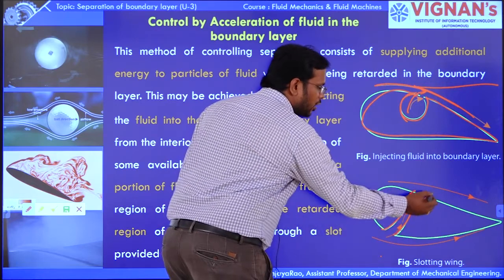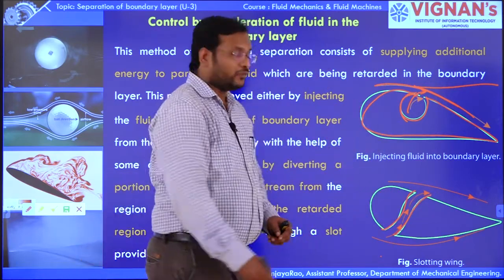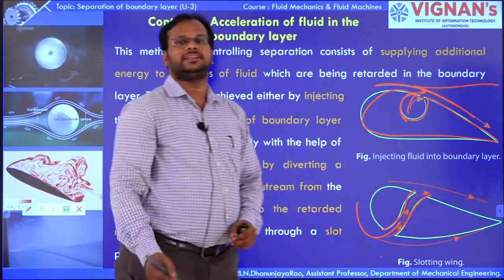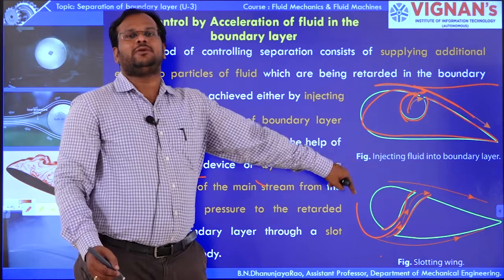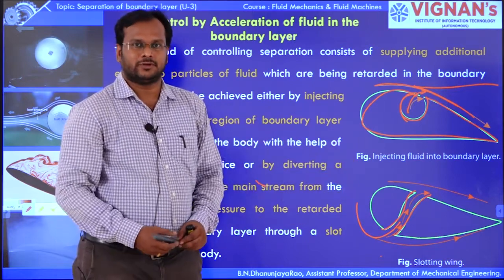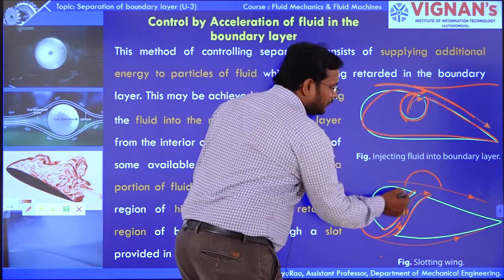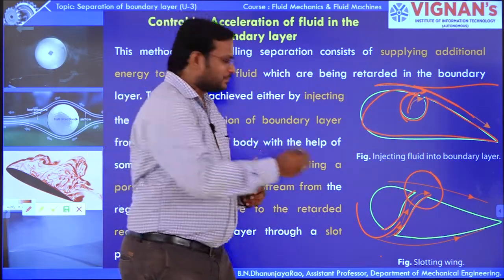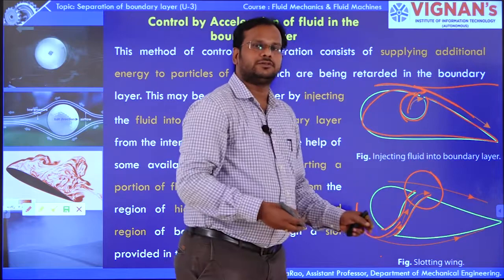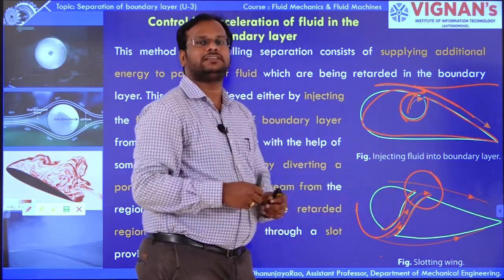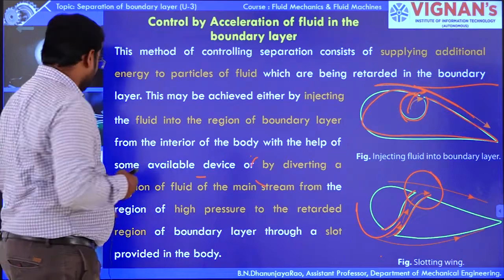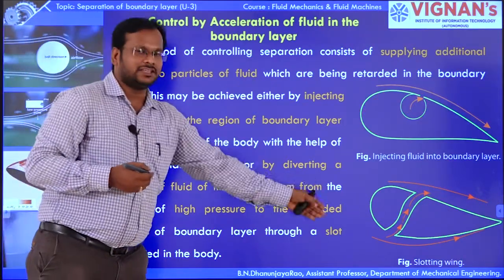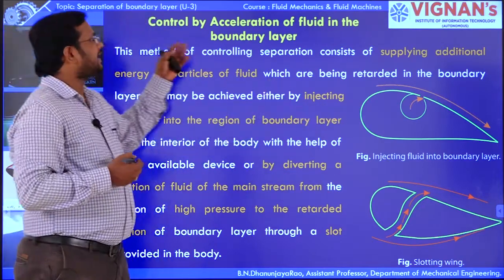We are passing the fluid from the separate region to the point where the boundary layer is going to be separated, so that the boundary layer formation is going to be prevented or eliminated.